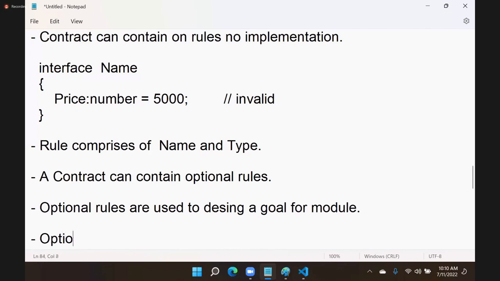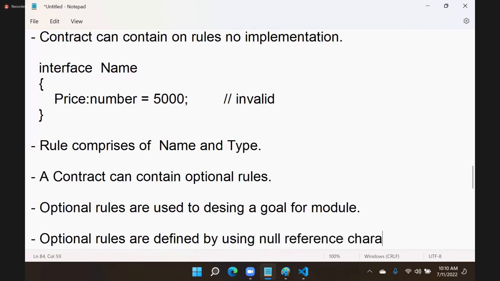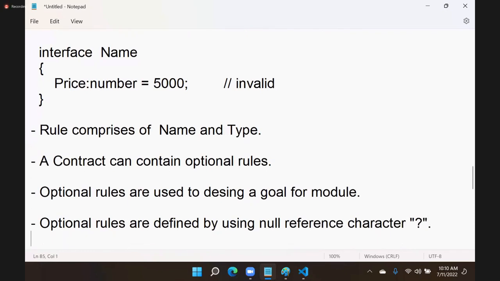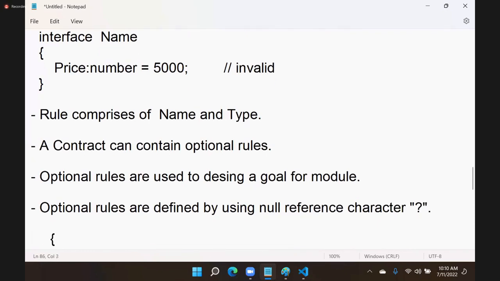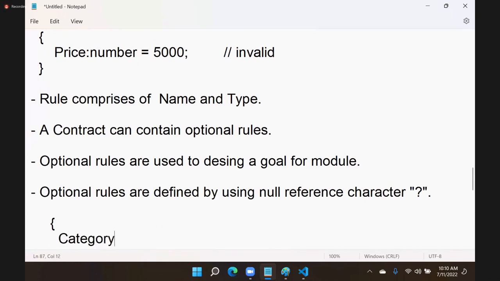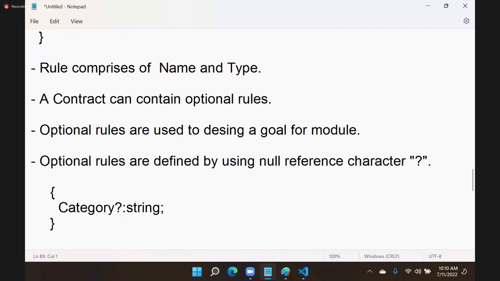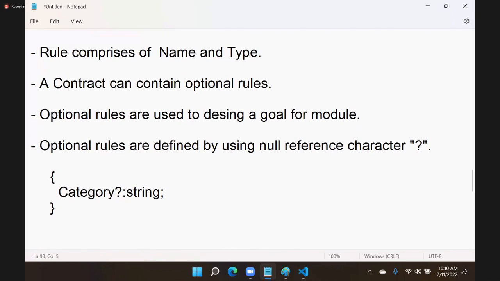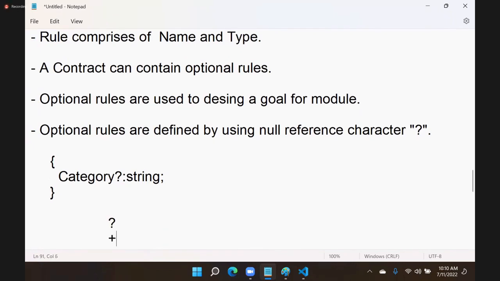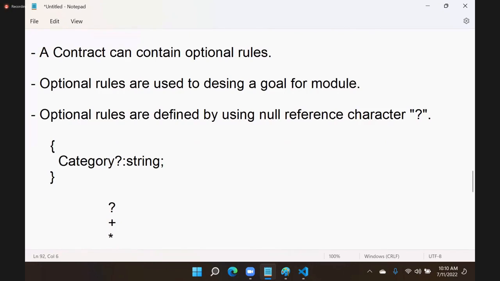Optional rules are defined by using the null reference character, that is the question mark. We just write category, question mark, string type. That means it is optional. After the name, you put a question mark. That indicates it is optional. You might have learnt in JavaScript, we have question mark, plus, asterisk characters.